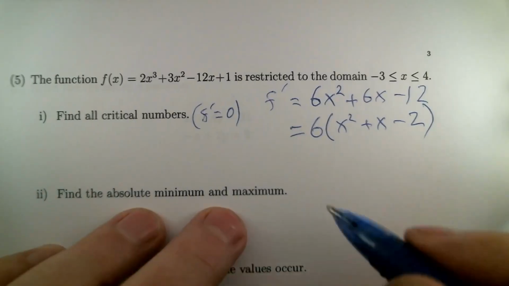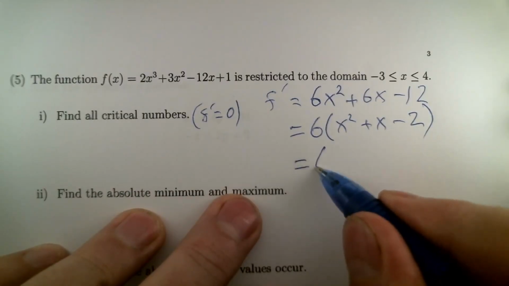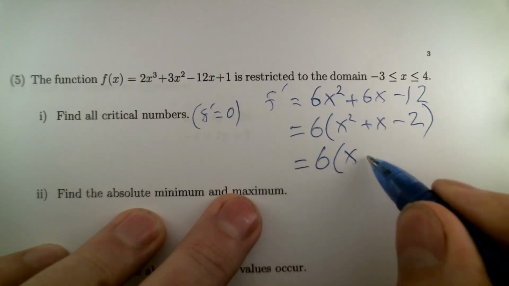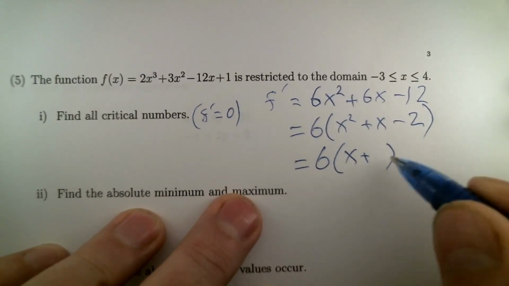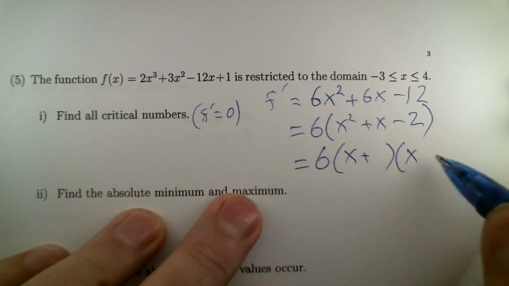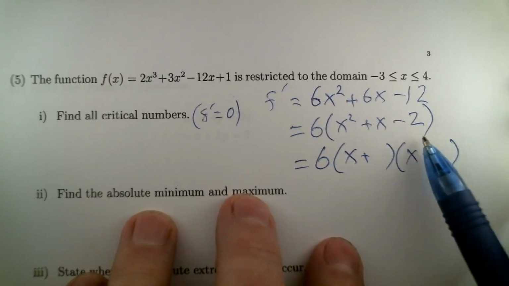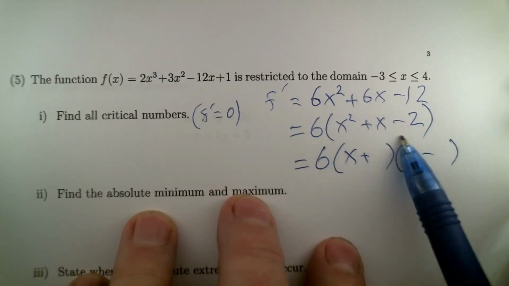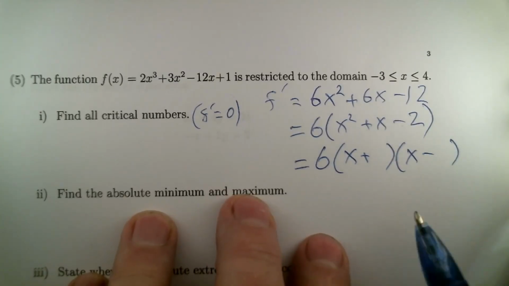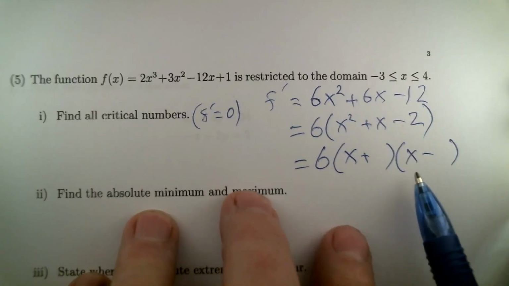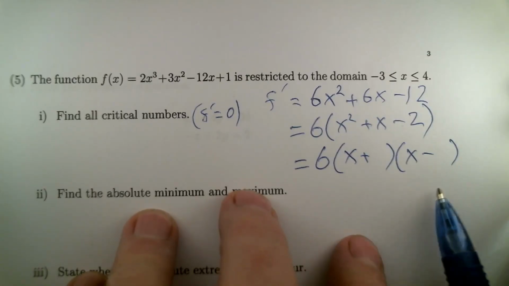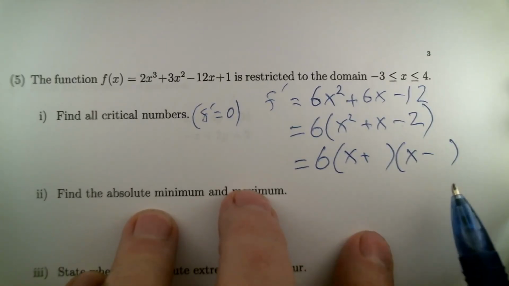This is 6 times x plus something times x minus something. Why do I know one thing is plus and one thing is minus? Because the last times last give us this negative number, minus 2. And that's interesting. If it's negative 2, it's either 1 times minus 2 or 2 times minus 1.